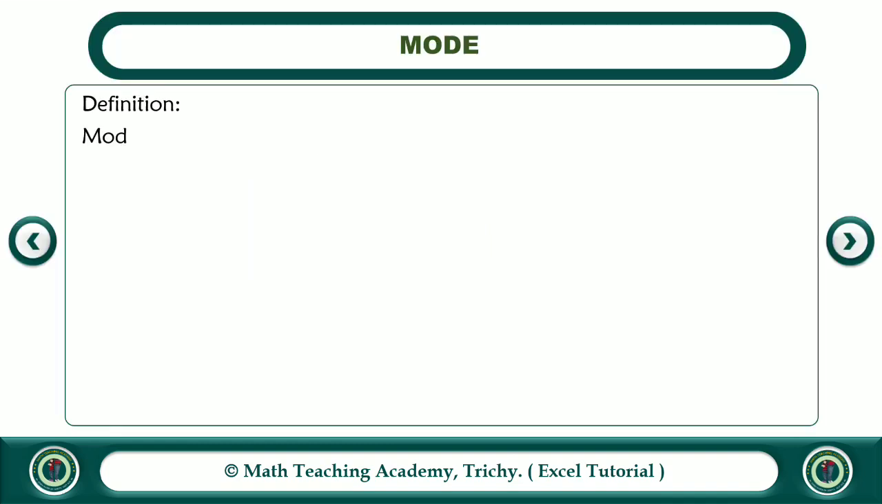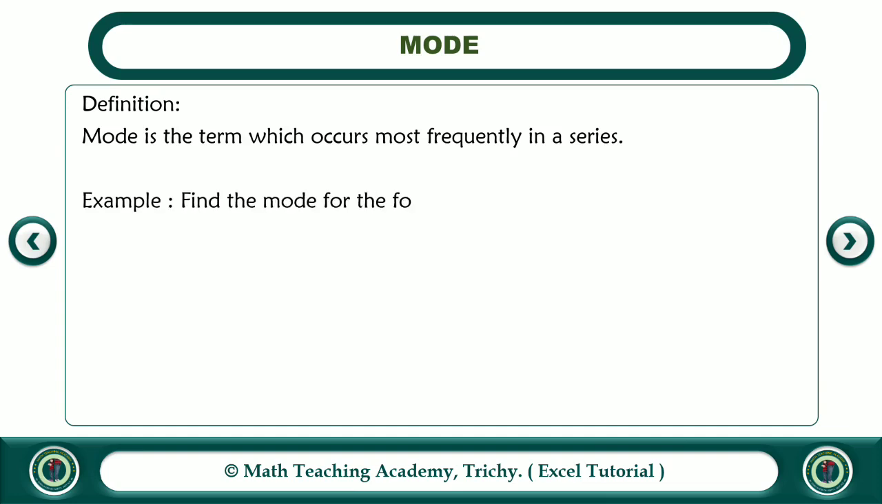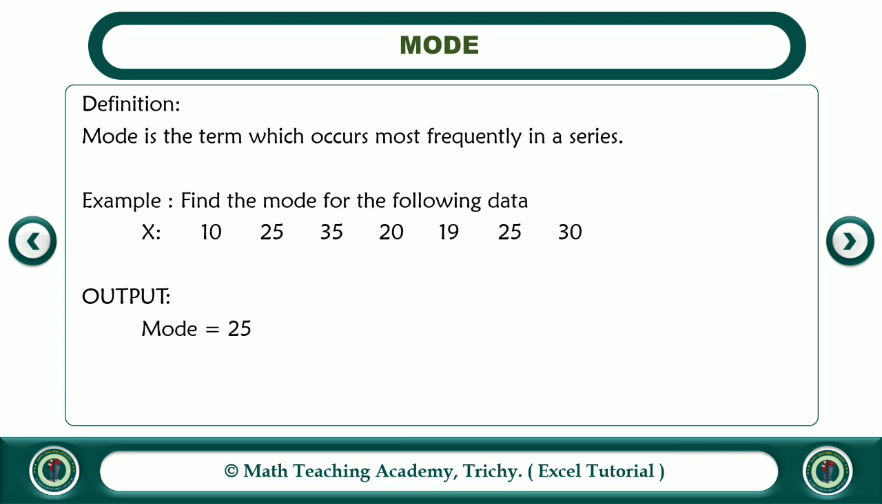Mode. What is mode? Mode is the term which occurs most frequently in a series. Have a look at this example. Find the mode for the following data. Here the data is given as x is 10, 25, 35, 20, 19, 25, 30. Here note that 25 occurs 2 times, remaining terms occur only 1 time. So here 25 occurs most frequently, that is why the mode of the given series is 25. So the output is mode is equal to 25.